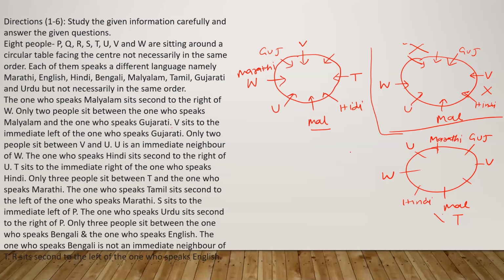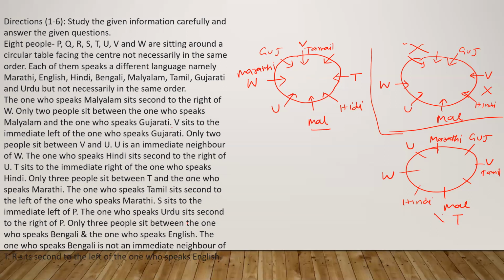The one who speaks Tamil sits second to the left of the one who speaks Marathi. So Tamil will be here, second to the left of Marathi. Okay. S sits to the immediate left of P. So P we didn't get till now. Okay, the one who speaks Urdu sits second to the right of P.